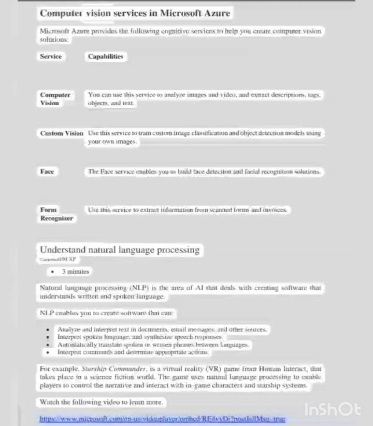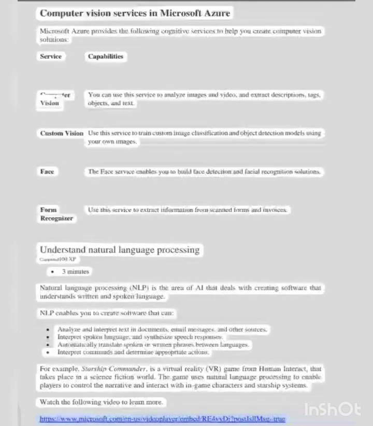Computer vision services in Microsoft Azure. Microsoft Azure provides the following cognitive services to help you create computer vision solutions. Service. Capabilities. Computer Vision: you can use this service to analyze images and video and extract descriptions, tags, objects, and text.